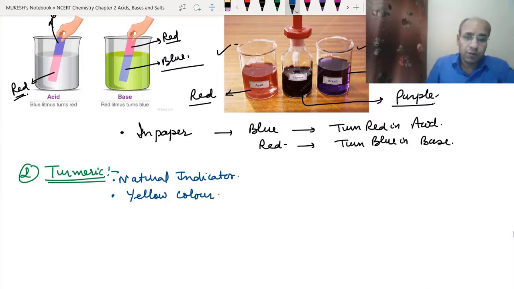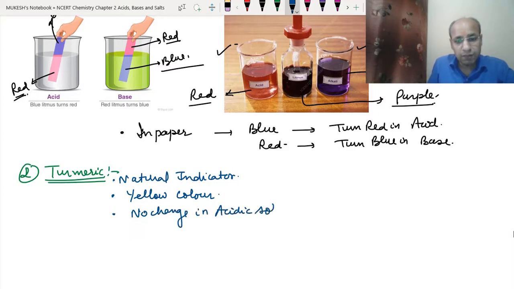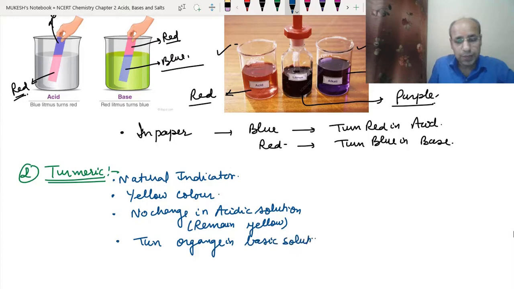Now, there will be no change in acidic solution. If we put the turmeric in the acidic solution, there will be no change, meaning it remains yellow. Now, if we put this turmeric into the basic solution, then it will turn orange. See, you can do an activity in your home itself.